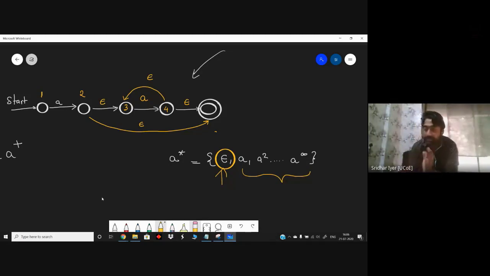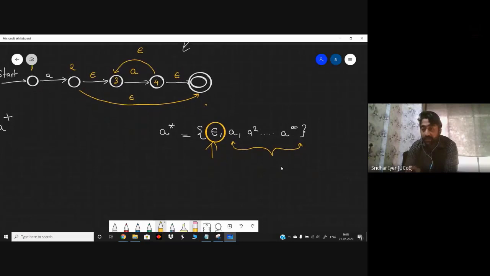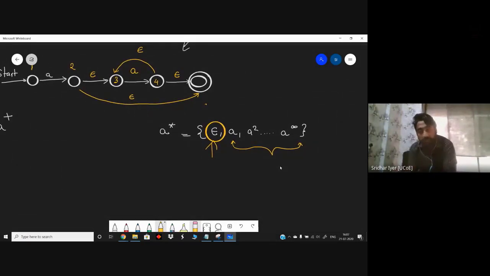If I had told you this at the start, no one would have understood. That is why I started with the RE, and then I will go back to solve the NFA. Clear? I hope it is clear now why we are adding those epsilons. It is not just for making the diagram bigger or more complex. It is just for following all the conditions which the question is asking from us. Okay, in this case it is A star. A star simply means all possible combinations including zeros, including ones, till infinity. That is why this epsilon has been added over here.